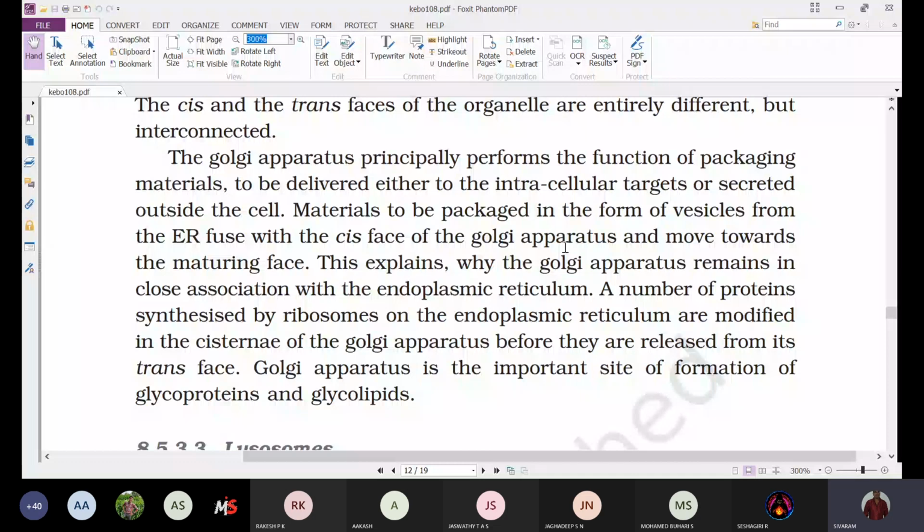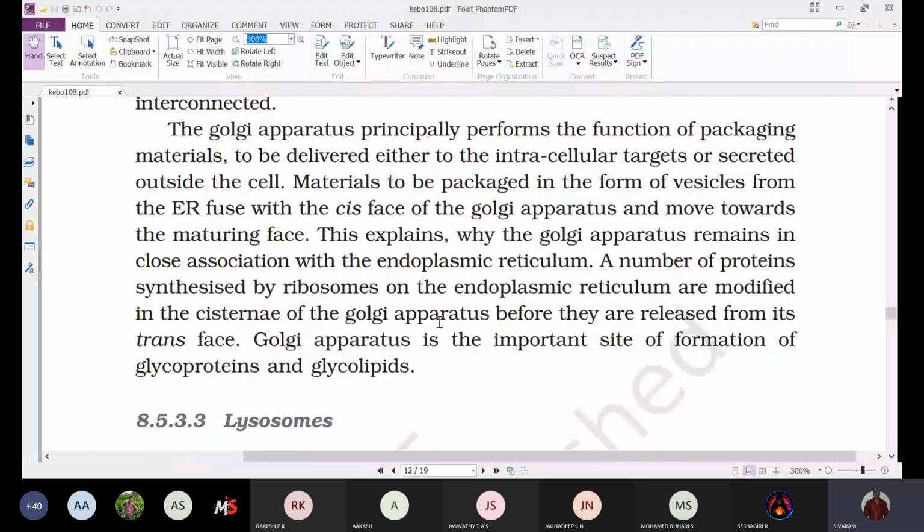Next, a number of proteins synthesized by ribosomes on the endoplasmic reticulum are modified in the cisternae of the Golgi apparatus before they are released from its trans face. So whatever proteins are synthesized in the endoplasmic reticulum are enclosed inside vesicles and transported to the Golgi complex.